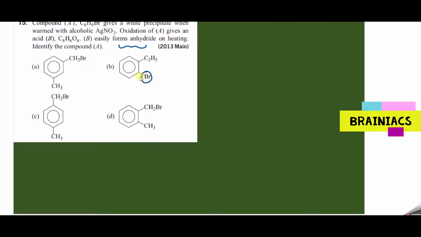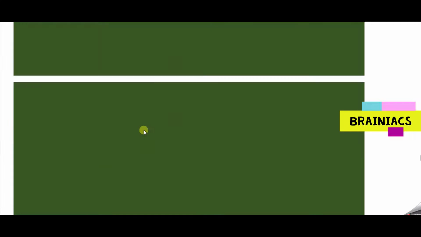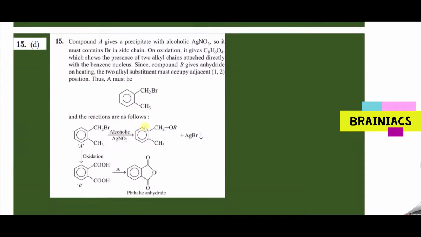It would have to undergo the SNAr mechanism, which is not that easy. But in option D, this Br can be easily removed with Ag, the nitro group enters, and oxidation gives a diacid, which can easily form an anhydride. So the answer should be option D. Is that logic clear for everyone?